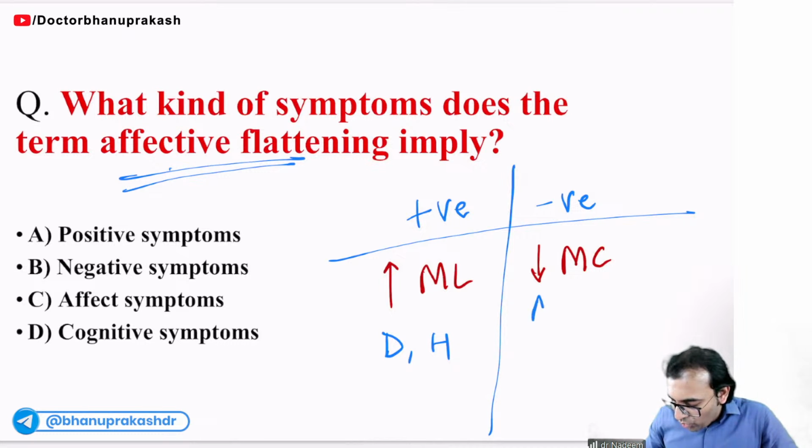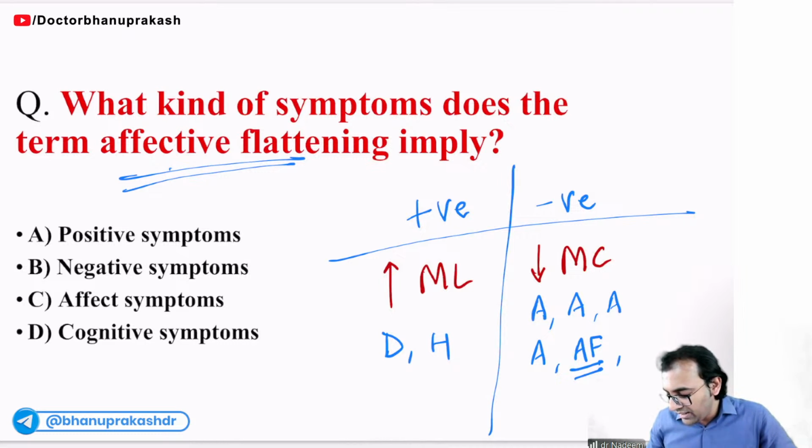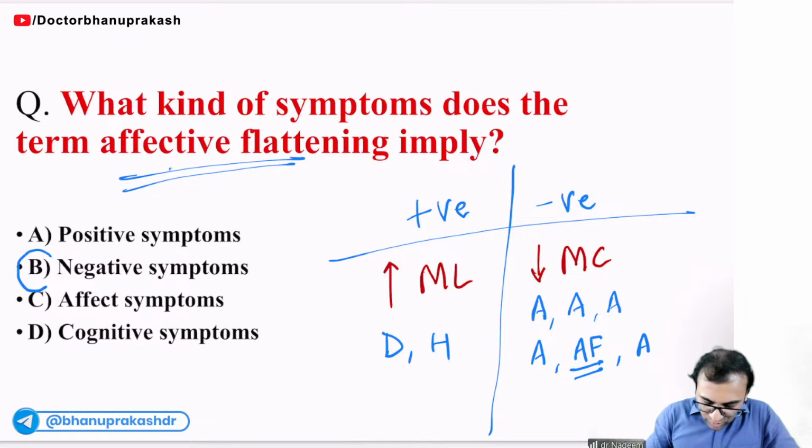Like avolition, alogia, loss of speech, apathy, loss of interest, asociality, a lack of social activities, affective flattening, anhedonia. All these are examples of negative symptoms of schizophrenia. We have learned this in detail during the class, right?